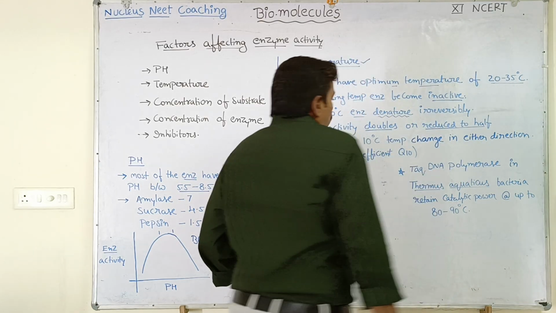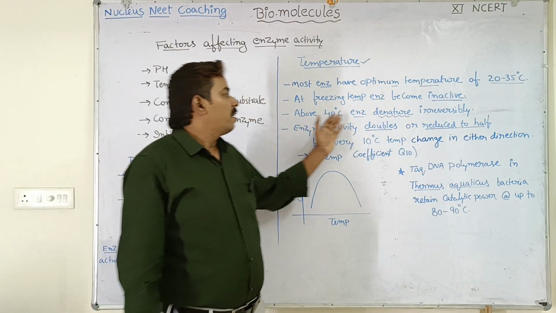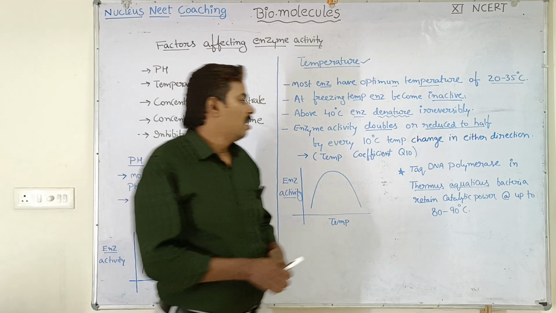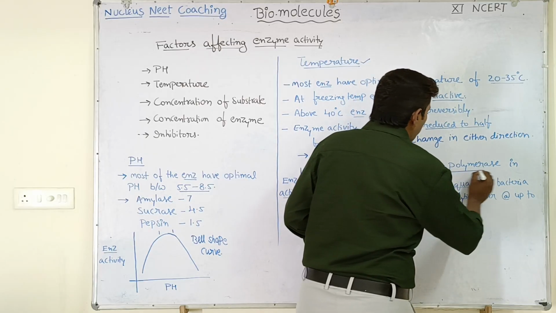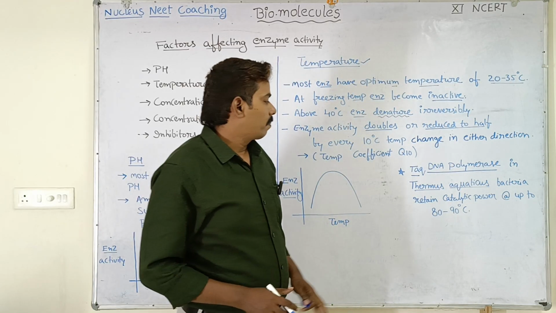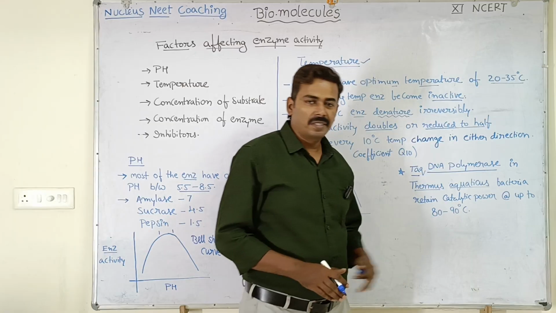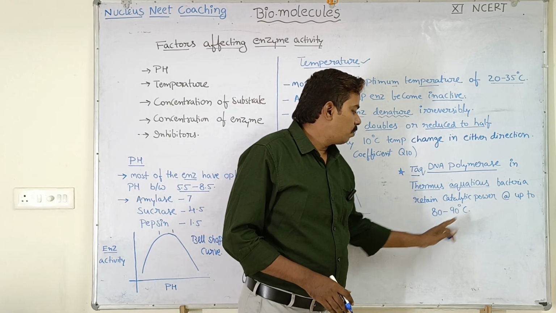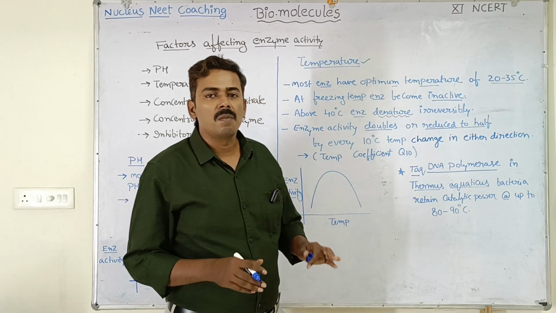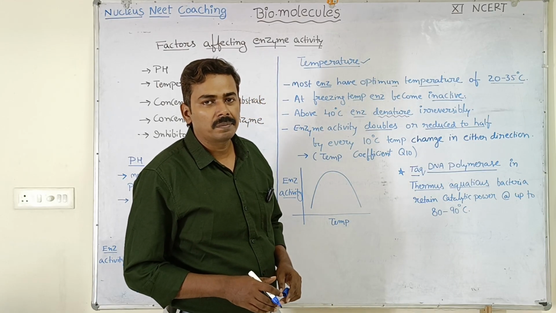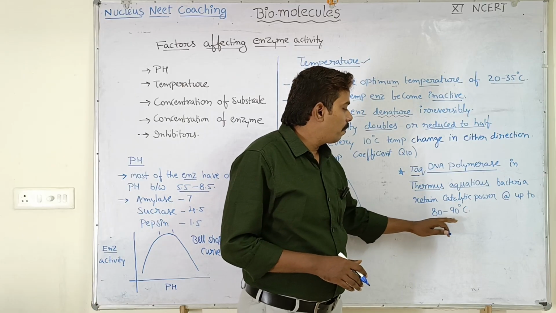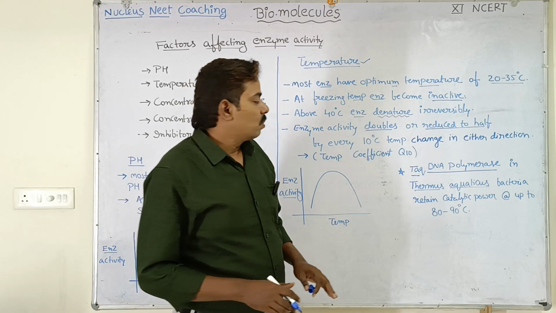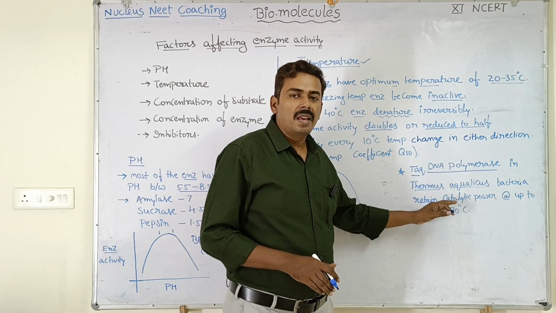Okay. So just now we have discussed denaturation of enzymes, but there is one exceptional case. There is an enzyme called Taq DNA polymerase which is present in a bacteria called Thermus aquaticus. This enzyme retains its catalytic power at up to 80 to 90 degrees centigrade, almost the boiling temperature of water. So even at this high temperature, the enzyme is able to retain its catalytic activity. So this is one of the exceptional enzymes.